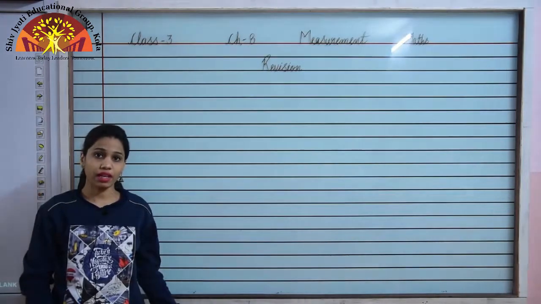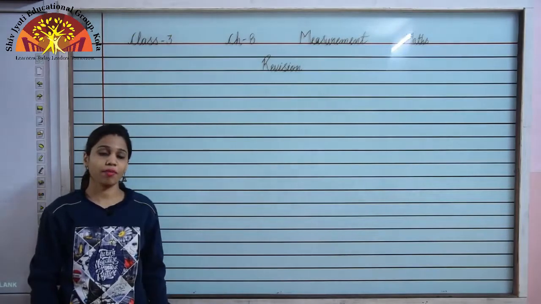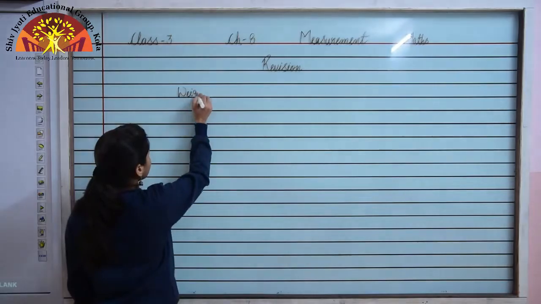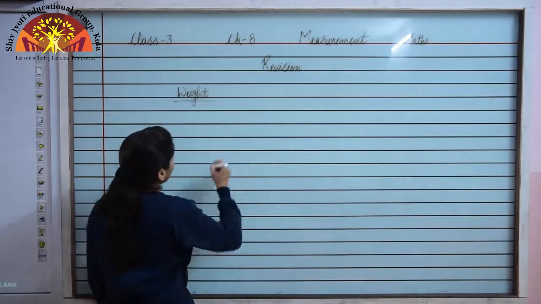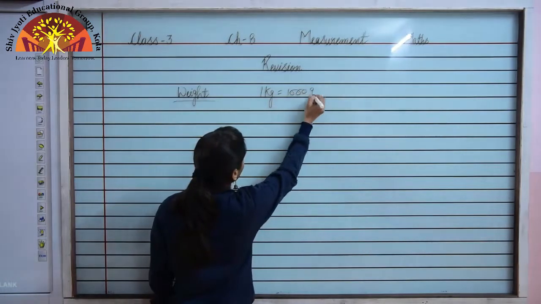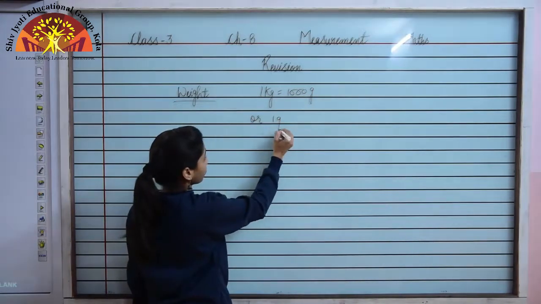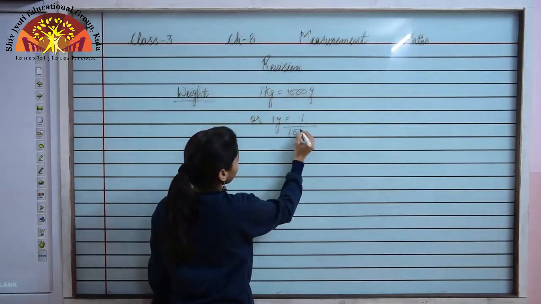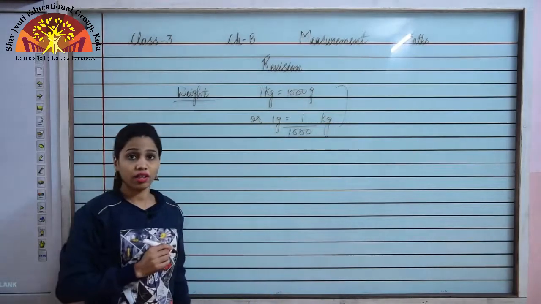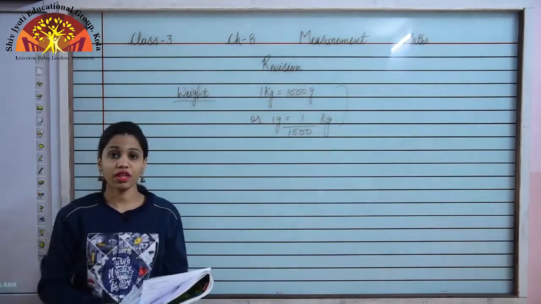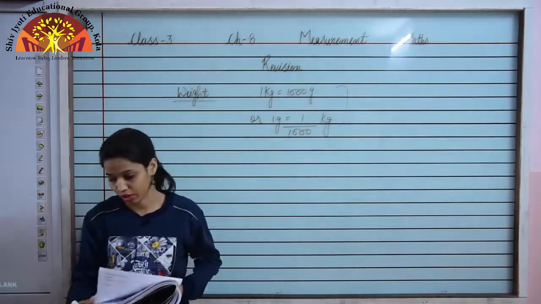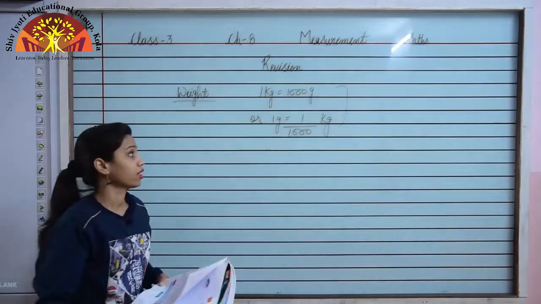Now students, let us study about weight. We have studied about length. Now let us move to the next topic, that is weight. As I already told you just now, in weight we know 1 kg is equal to 1000 gram, or 1 gram is equal to 1 upon 1000 kg. We will make use of these two while converting weight. So students, please open exercise 8.3 given on page number 113 of your book. We will do question number 1.